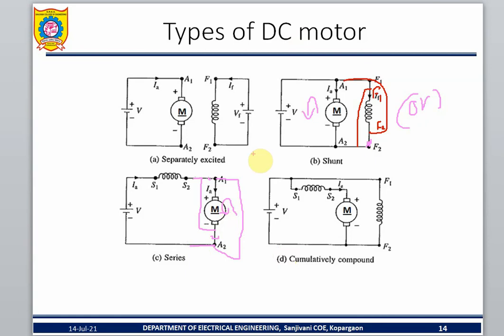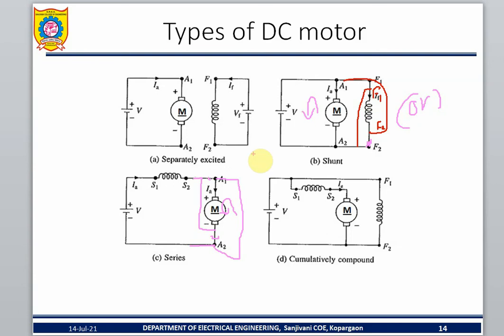How to change the direction of rotation practically? Option A, interchange either field coil or armature coil.